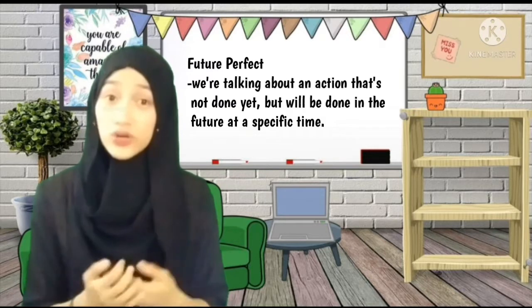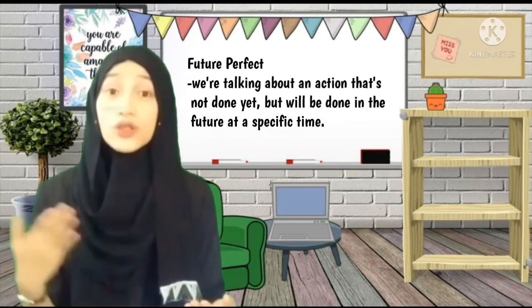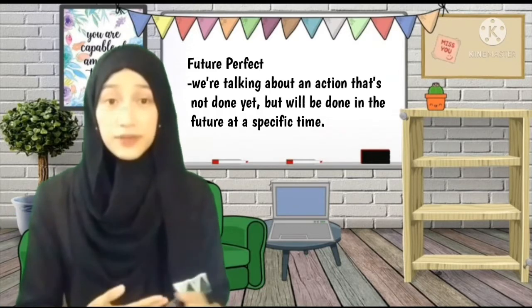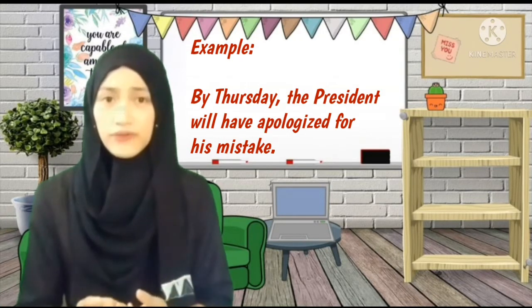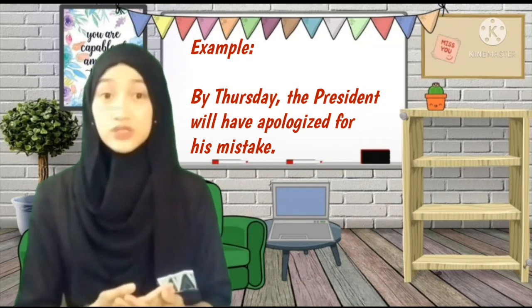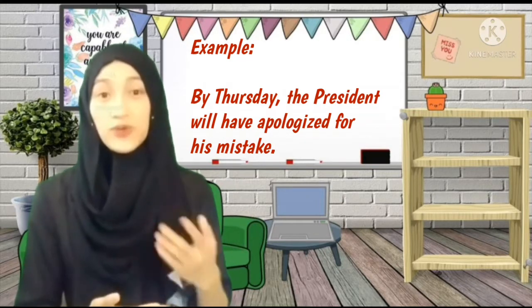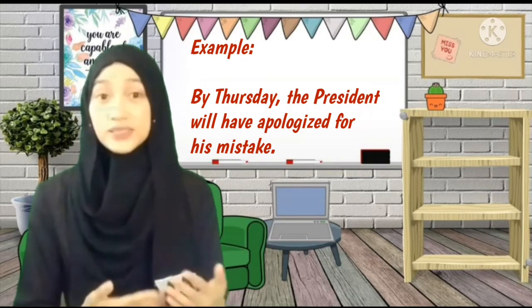Another form of perfect tense is future perfect. Any idea what this is all about? None? So this tells us that we're talking about an action that's not done yet but will be done in the future at a specific time. So example is, by Thursday, the president will have apologized for his mistake. So the word that makes this future perfect is the word, anyone? Will. So will plus have plus past participle.